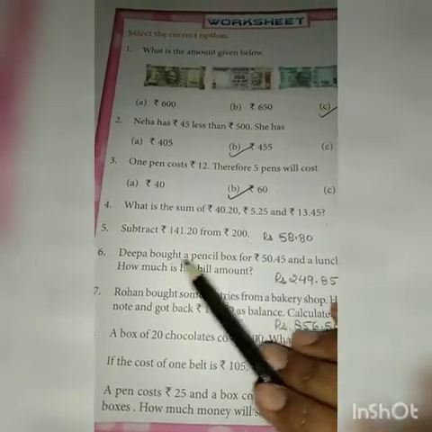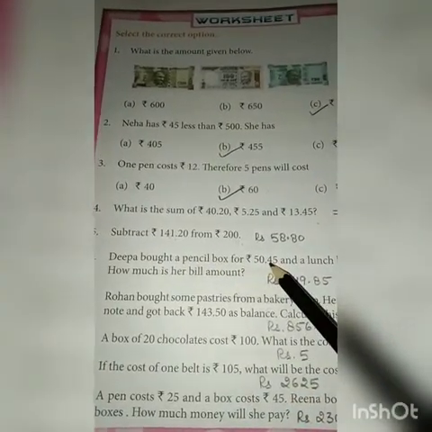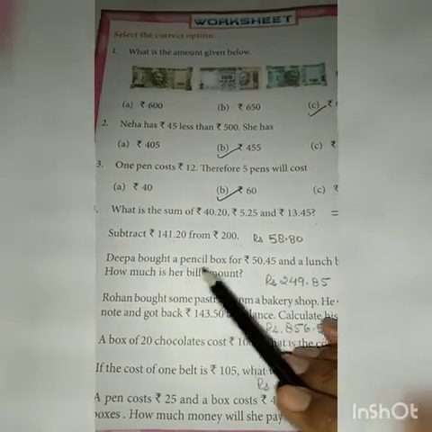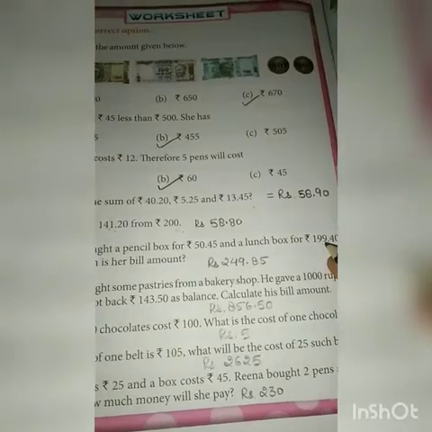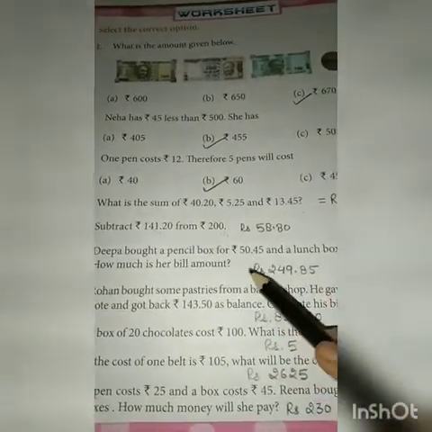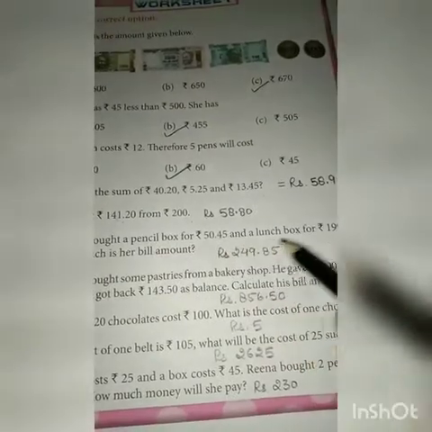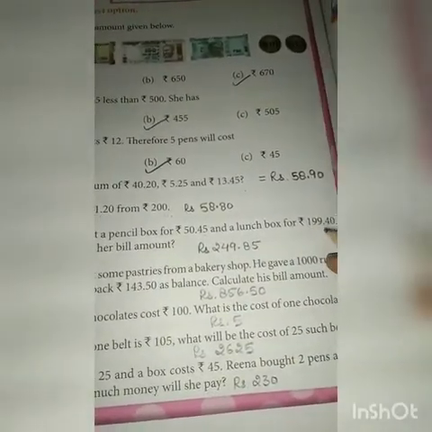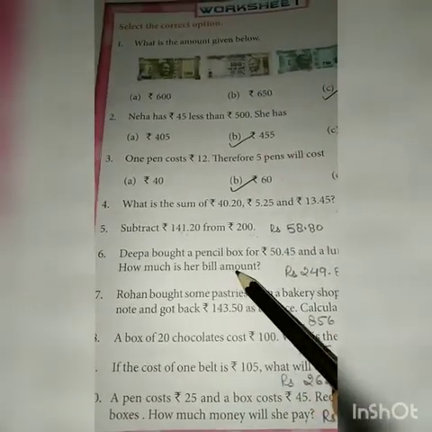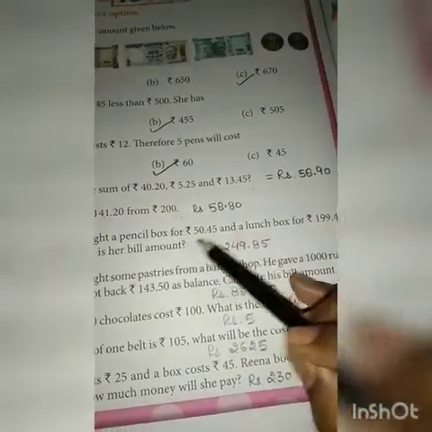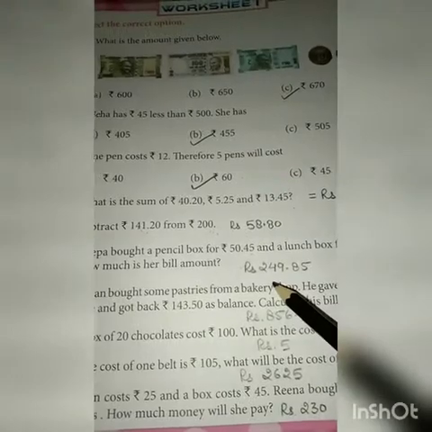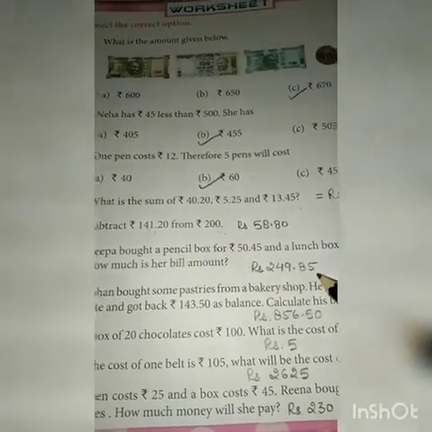You will write, Deepa bought a pencil box. Or you can write, cost of a pencil box is rupees 50 and 45 paise and cost of a lunch box is rupees 199.40 paise. Then total bill amount, you can write total bill amount is equal to, you will add both the amounts. And what will the answer be? 249 rupees 85 paise. So this is the answer.